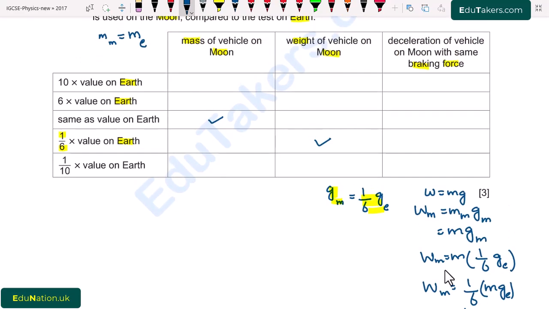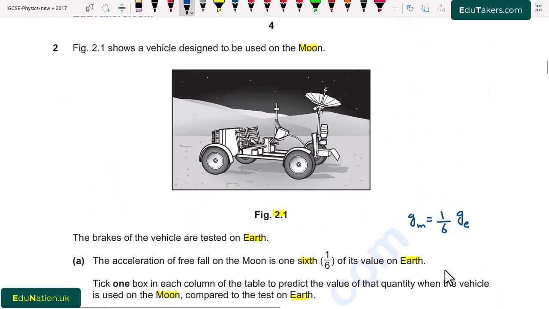Last one is deceleration of vehicle on moon with the same braking force. So deceleration is basically the negative acceleration. When we have to decelerate a body, we press the brake and in order to press it, we have to apply the successive forces, and this force causes decelerate the body at a rate, but this rate is the same. It just depends upon the surface, and we can see here that the surface of moon is not enough